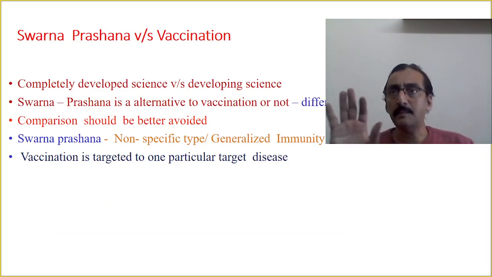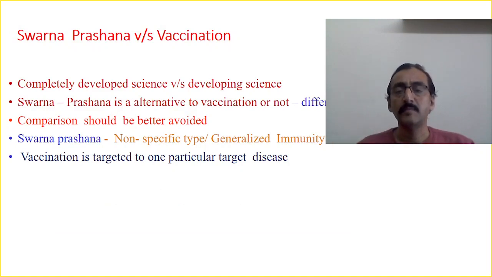Okay, Ayurveda is a completely developed science, and the present contemporary science is a developing science. There are still changes happening in it. They are coming with new research, and every time their version also changes according to their research work. But Ayurveda is in that condition: it is a very old, ancient science, completely developed. According to me, it is a completely developed science.